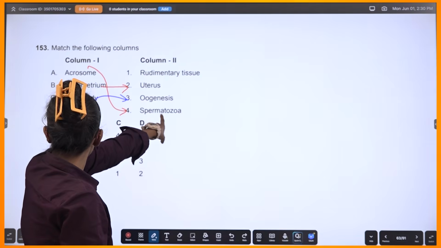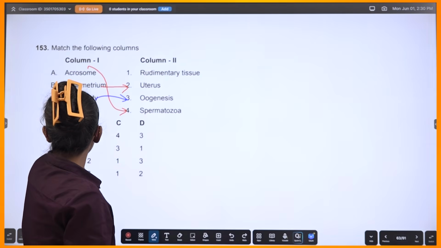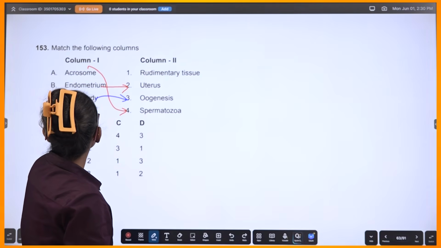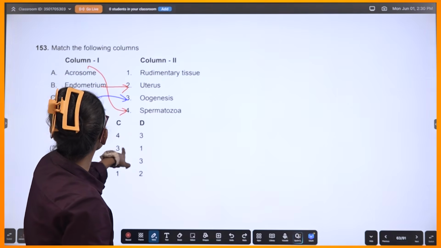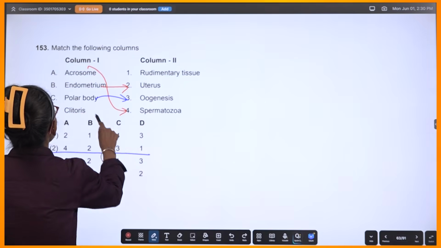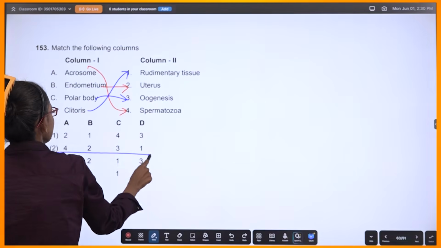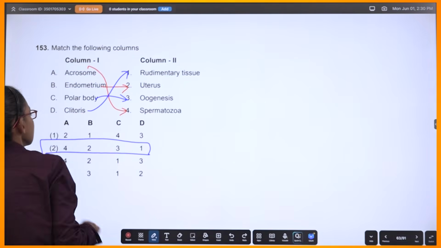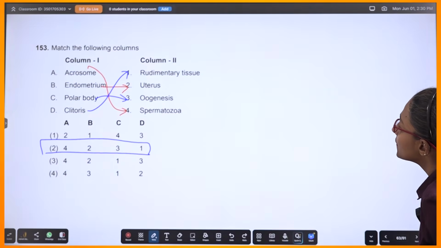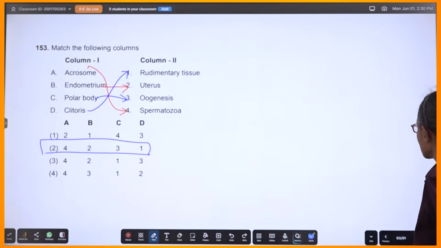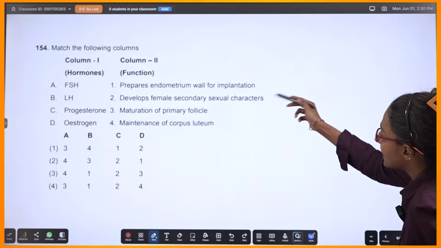So I'll stick to third over here. So A4, B2, C3, and D1, clitoris. Correct? So I'll stick to option number 2.